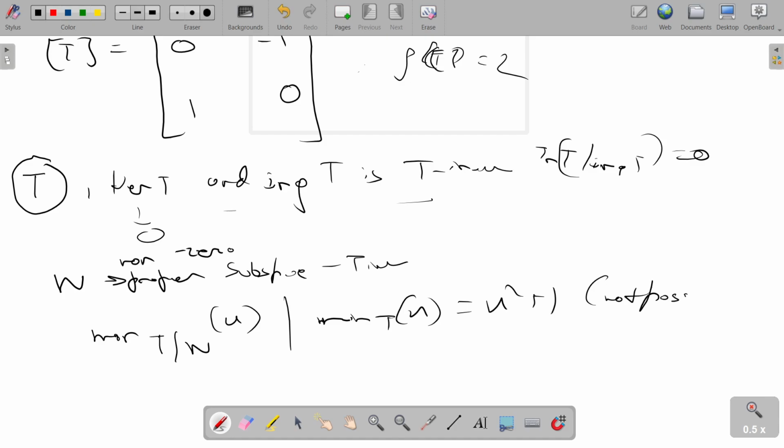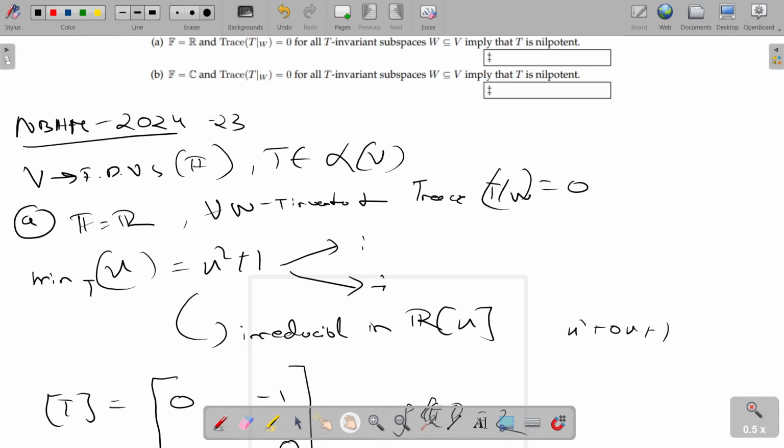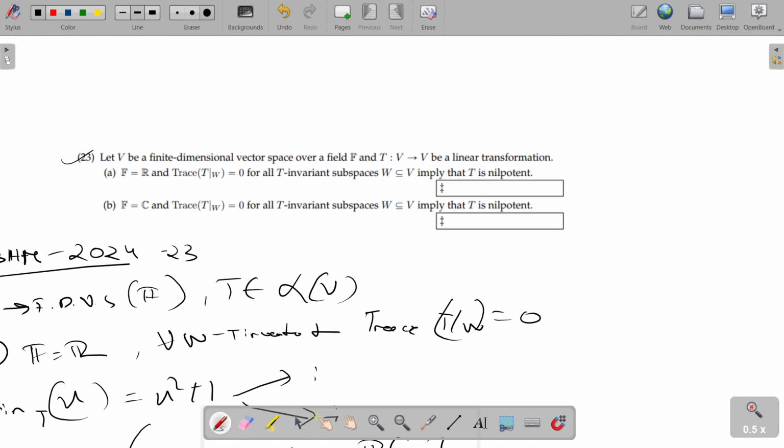So there will be no non-zero proper T invariant subspace. The only T invariant subspaces will be the kernel T and the image T, where kernel T is 0 and image T we know is the whole space. So the trace is 0, but T is not nilpotent. So basically our first option is false.